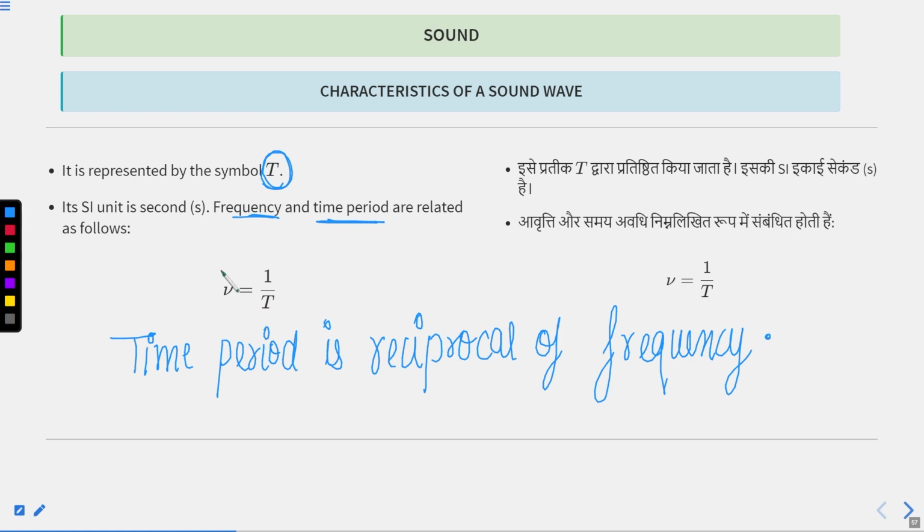And this is the formula: nu equals 1 by T, where nu is the frequency and T is the time period of that sound wave. Is it clear, class? And the SI unit of time is second and the SI unit of frequency is hertz.